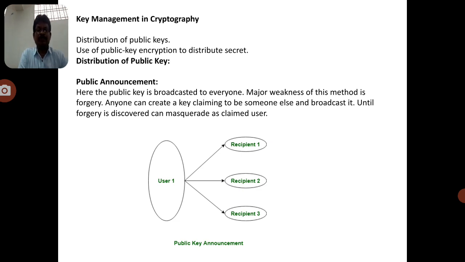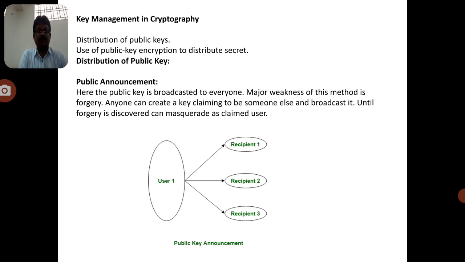Now observe the public announcement. In the public announcement, each and every user can announce their public key, which is then available in the network. Everyone can announce their public key: my key is available in the network. If anybody wants to communicate with any other user, they simply take their public keys and, based on that, they can communicate with each other. So this is a simple technique.